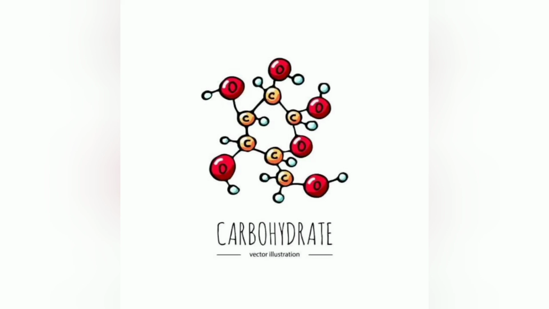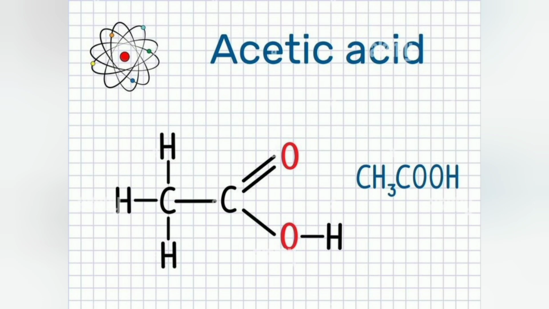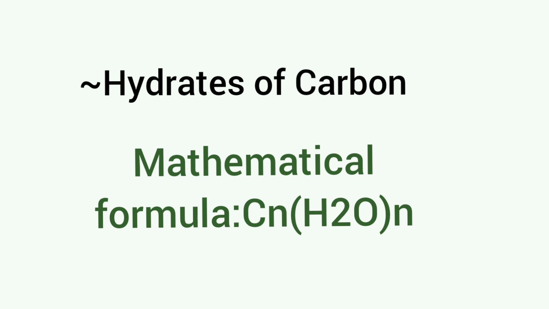The first reason is that several non-carbohydrate sources like formaldehyde, acetic acid, and lactic acid obey the definition and the mathematical formula, but they can't be considered to be carbohydrates.